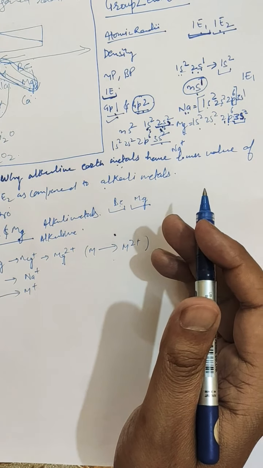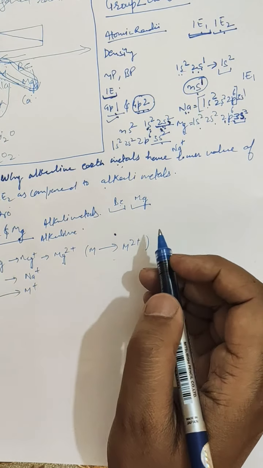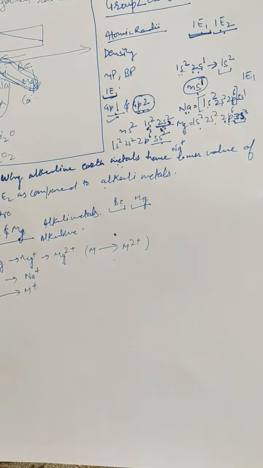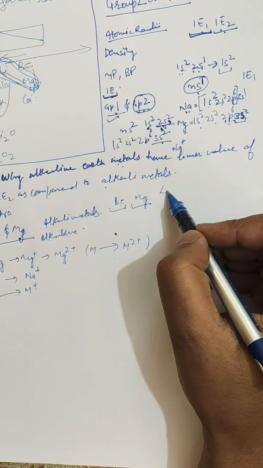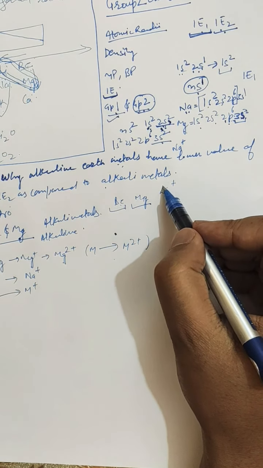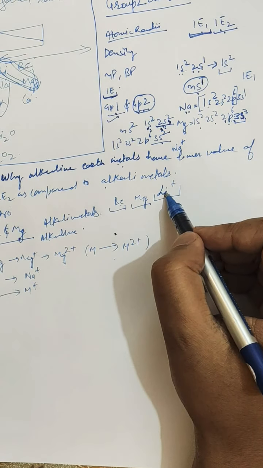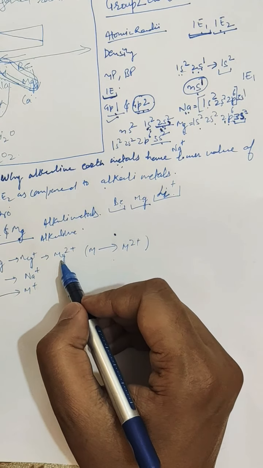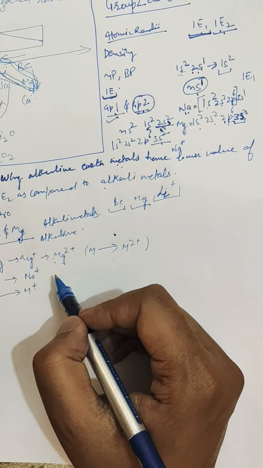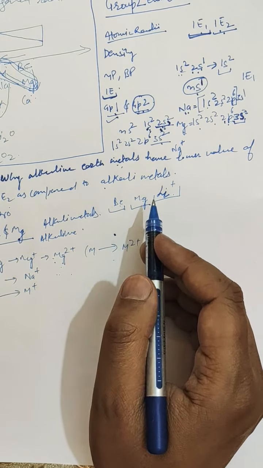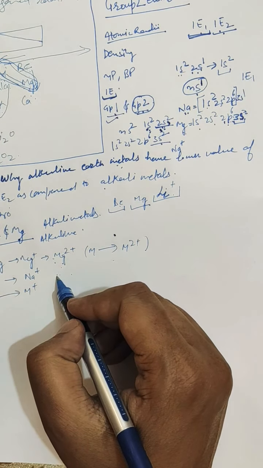And there is also another reason: in solutions, the plus 2 ions of alkaline earth metals are extensively hydrated, because size is also an important factor in the formation of ions. Yesterday we studied the formation of lithium positive ion in a solution. The reason for that was hydration due to the small size of lithium. Similarly, these alkaline earth metals are also smaller in size. As you will see in the periodic table, the size of alkaline earth metals is smaller than the alkali metals, so they get easily hydrated.